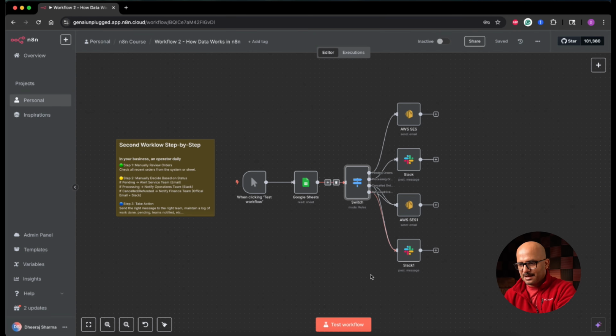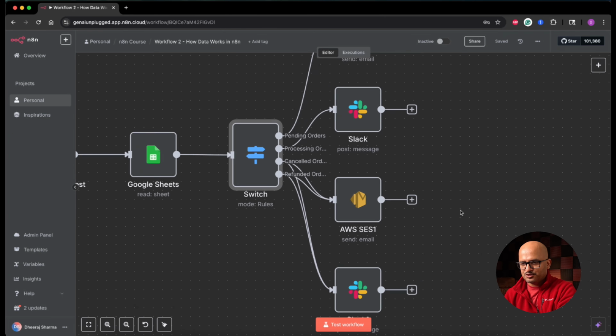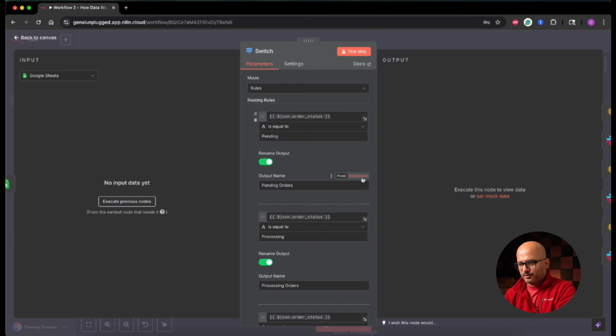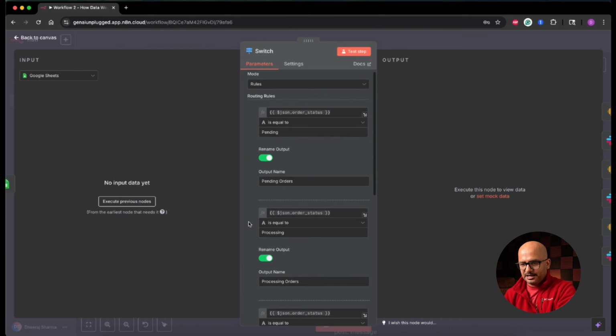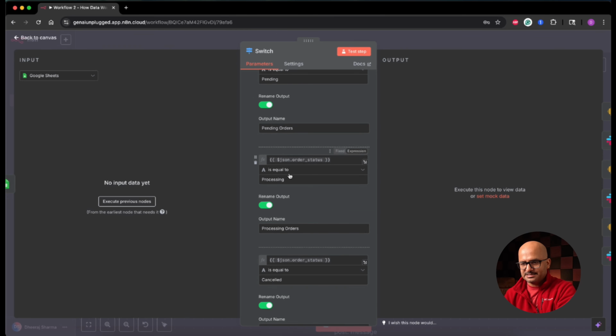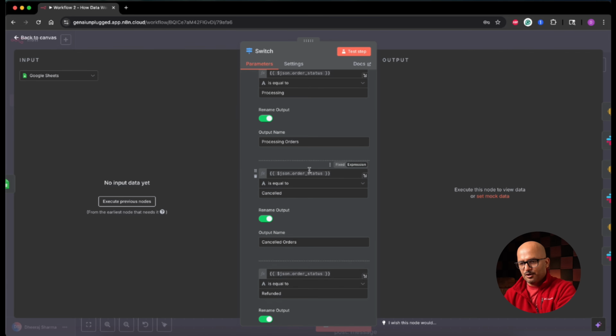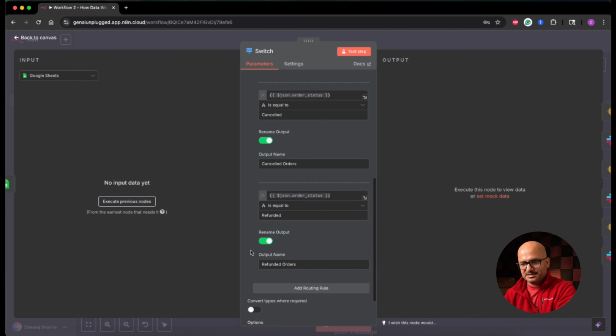In this particular example, you can see that multiple branches are coming out of the switch node. If I zoom in a bit, let me open up the switch node configuration. Here we are matching the order status: if it is equal to pending, then one branch is output. Another condition says if the order status is equal to processing, then the branch named processing orders will get created. If the order status is equal to cancelled, then the cancelled orders branch will be created. If the order status is equal to refunded, then the refunded orders branch will get created. So this switch node is going to output 4 branches.